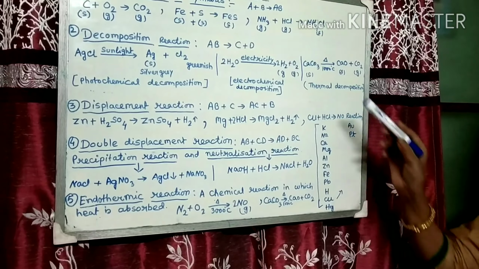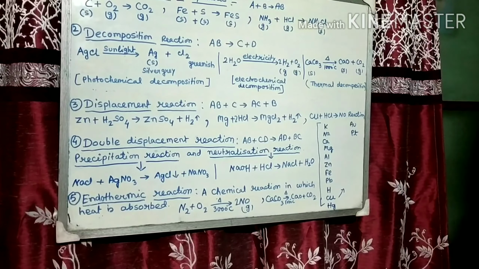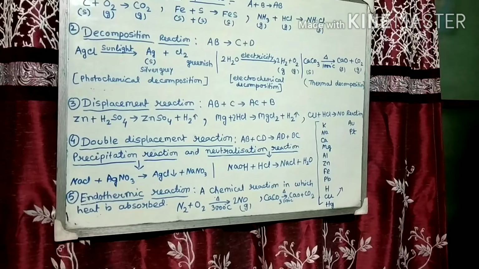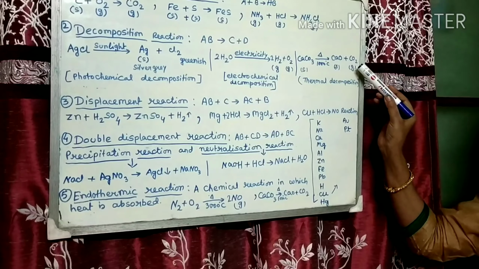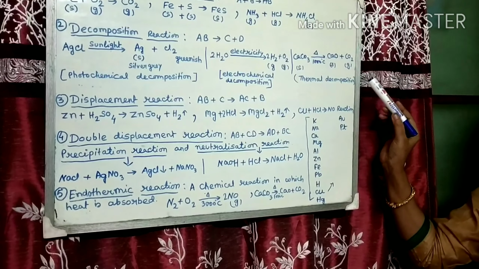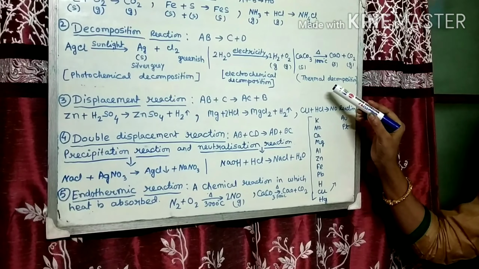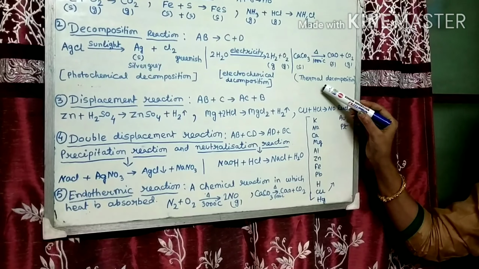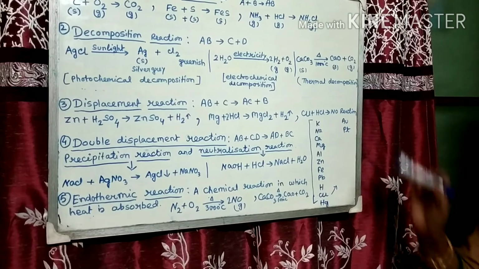Number 3, calcium carbonate on heating produces calcium oxide and carbon dioxide. As it occurs due to heat, it is known as thermal decomposition reaction.